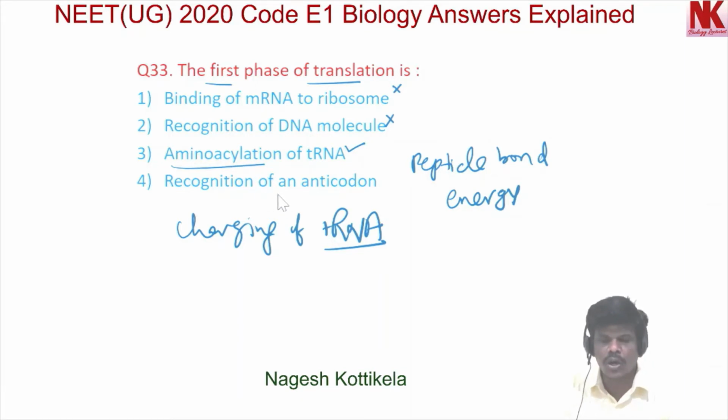So the right option for this question is aminoacylation of tRNA. This is about question number 33. Now moving to the next question, question number 34.